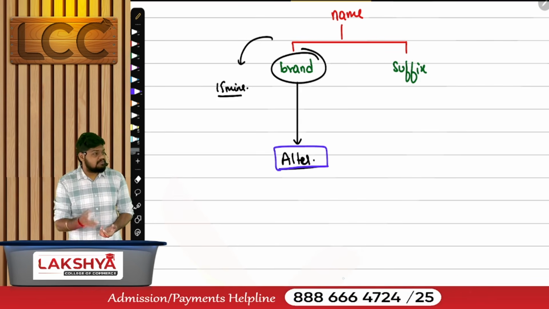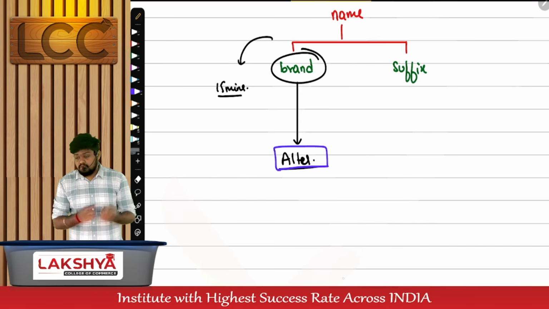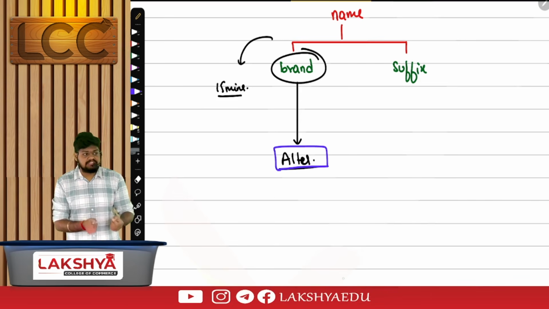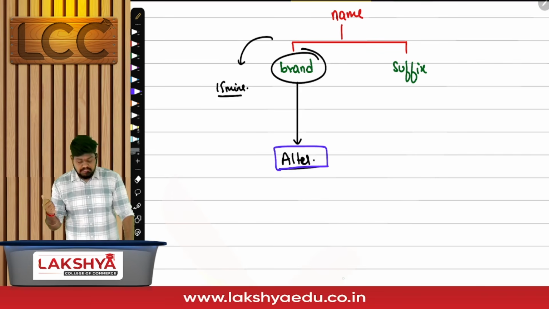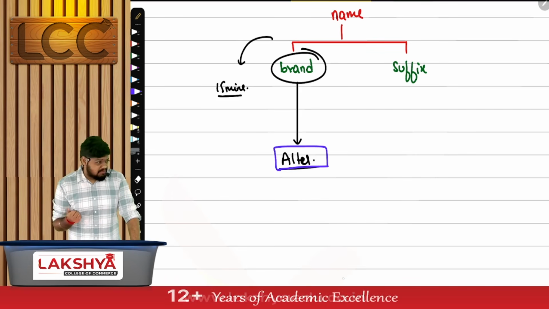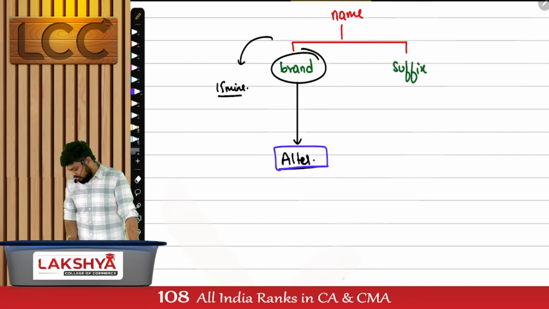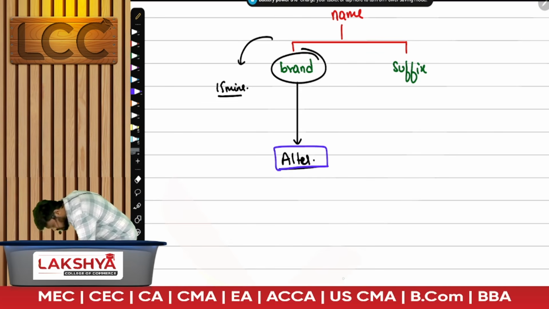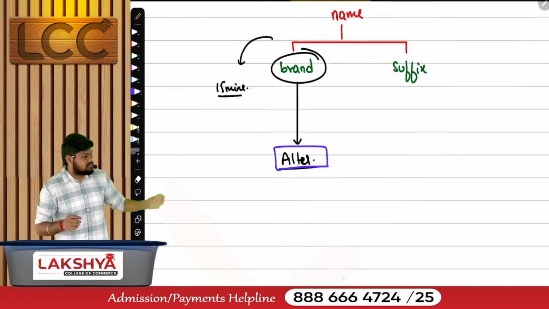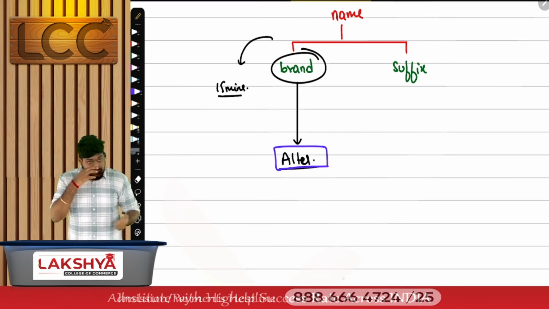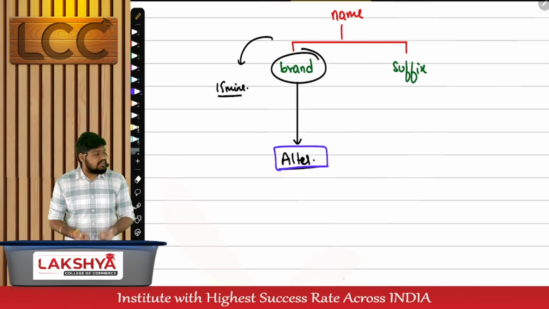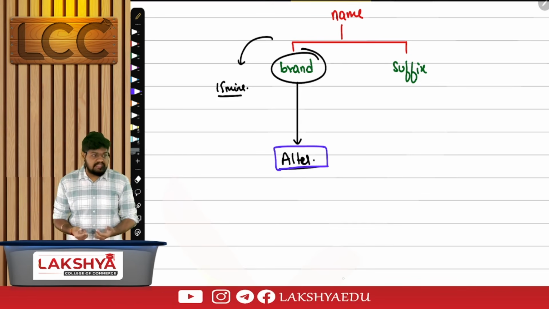If it is not even passed with a board resolution, is this going to move forward? If the board of directors feel that there's a need to change the name of the company, they pass a board resolution. But do they have the power to do it on their own? Then they have to get approval from the shareholders. To get the approval from shareholders, they have to conduct which meeting? General meeting.